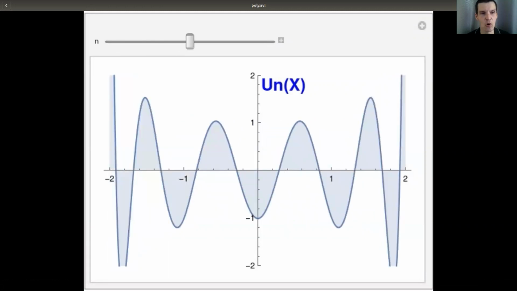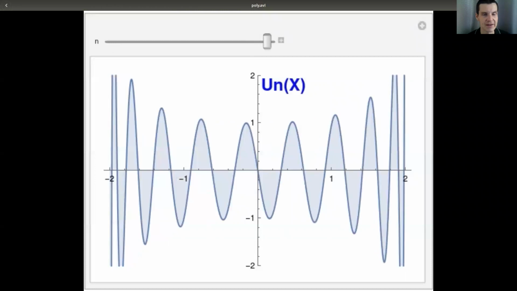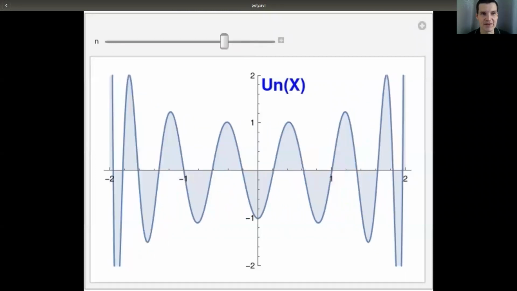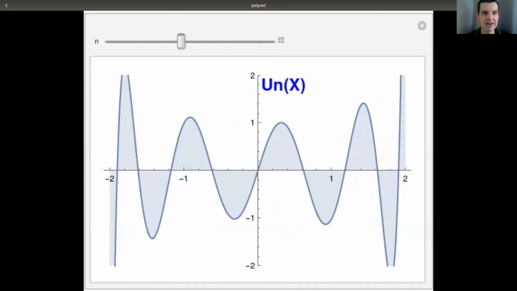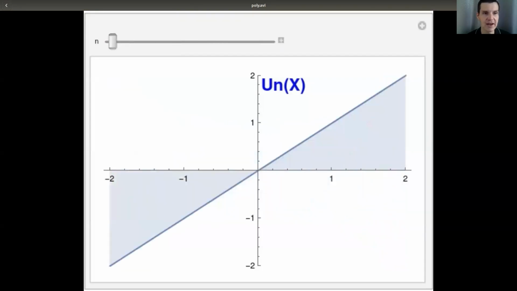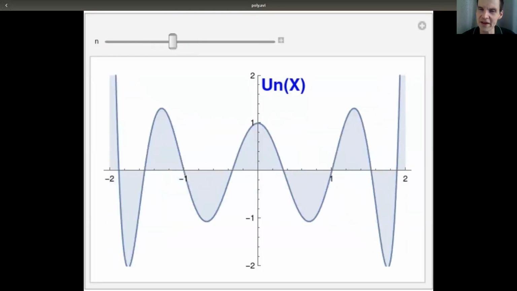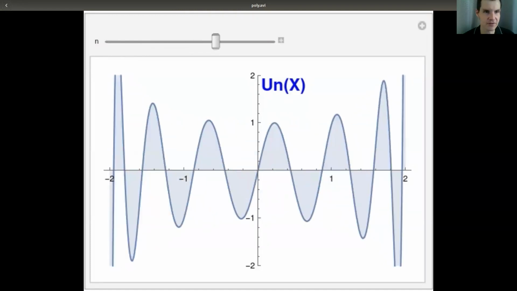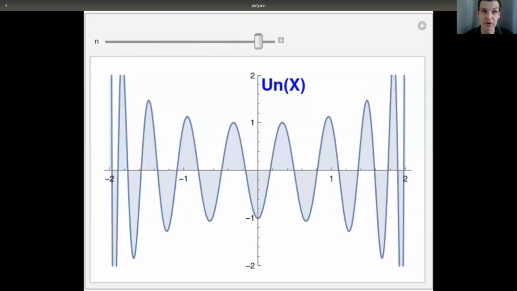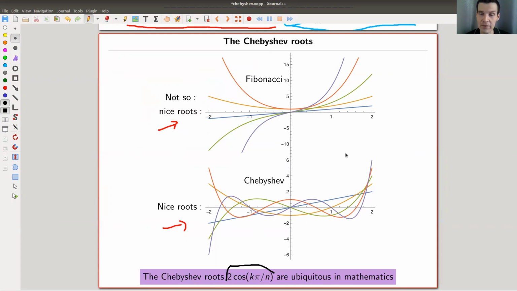Yeah, it looks more and more like a cosine function. So actually pretty cute. And you can guess the rest of the pattern. Now the video runs backwards, and the roots that you see here are those funny cosine numbers that I told you about, and they're extremely important, as I said. So the Chebyshev polynomials are kind of like what the cosine and sine functions are for analysis. That's what the Chebyshev polynomials are for algebra, as we are going to see in a second. Okay, back to my slides.